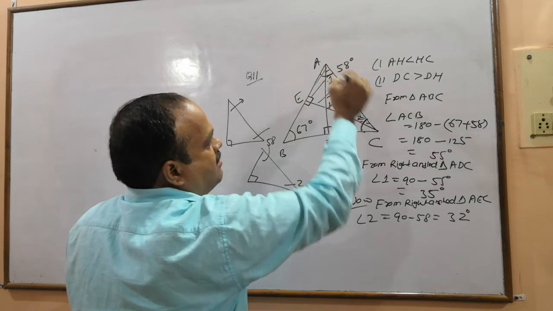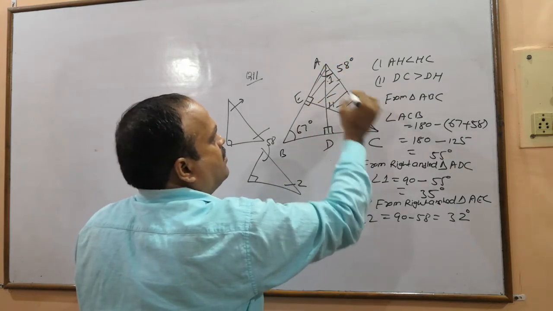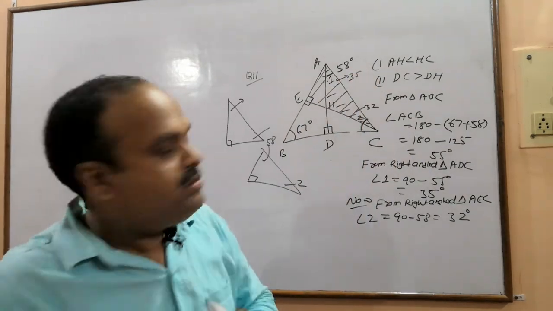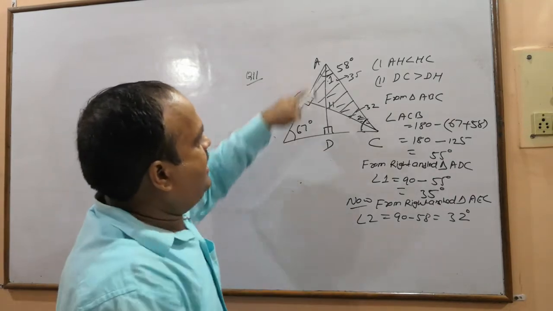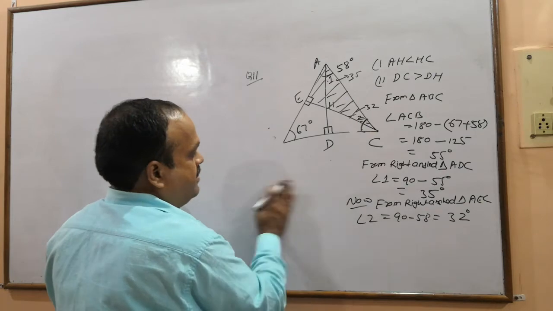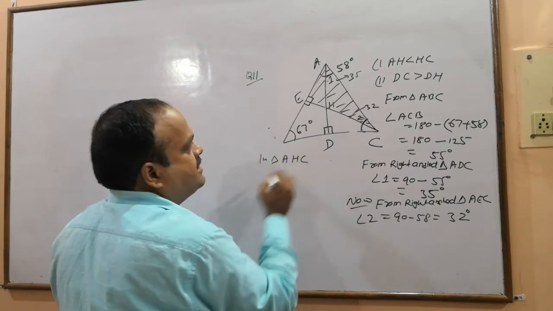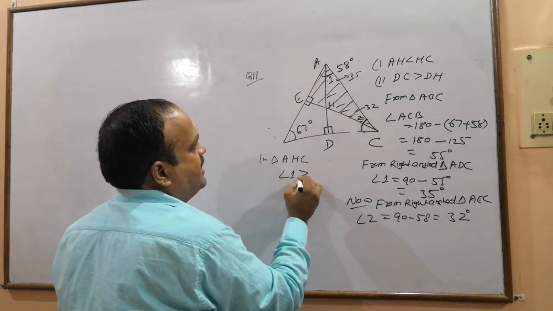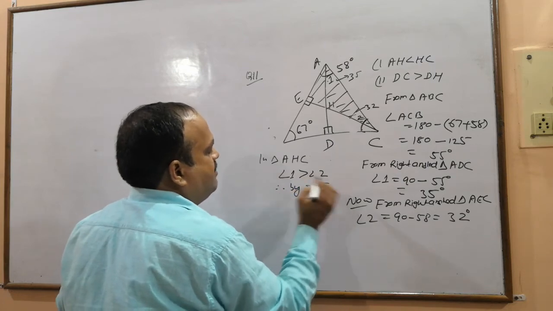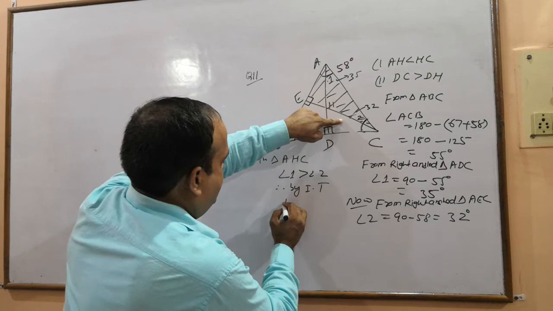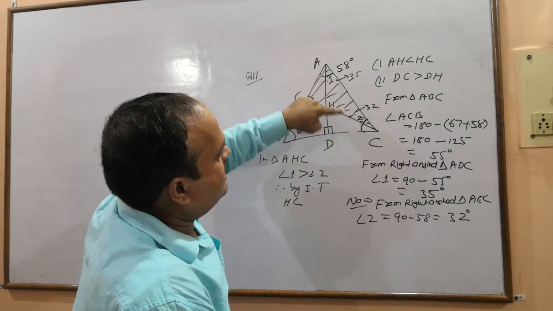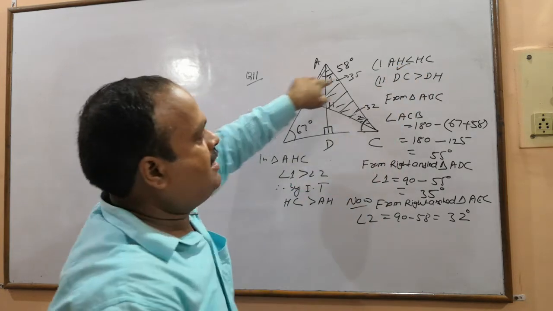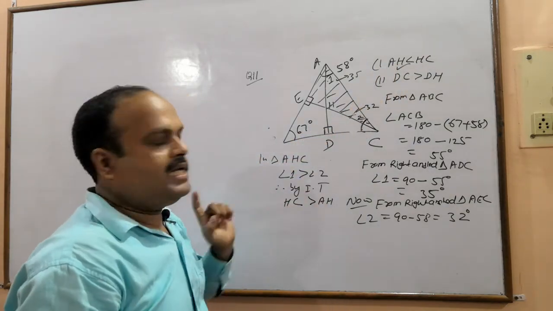So angle 2 is 32, angle 1 is 35, so 35 is more than 32, no. So you will write in triangle AHC, इसके बाद इन ट्रायंगल AHC कौन बड़ा हो गया, 1 है 35, 2 है 32, angle 1 is greater than angle 2, therefore by inequality theorem 1 के सामने HC, 2 के सामने AH, HC is greater than AH, proved.